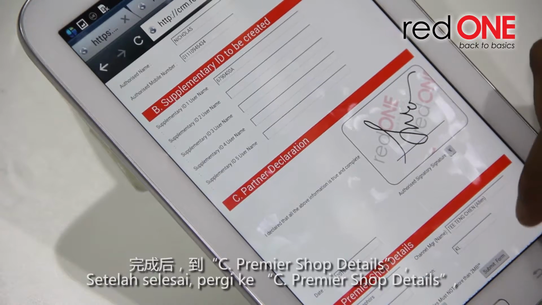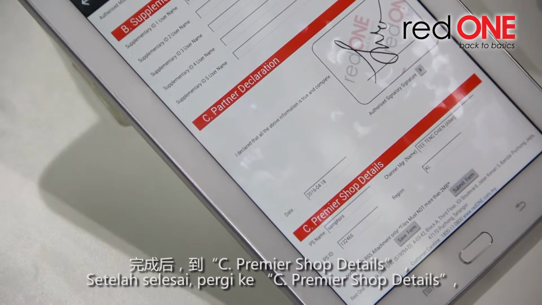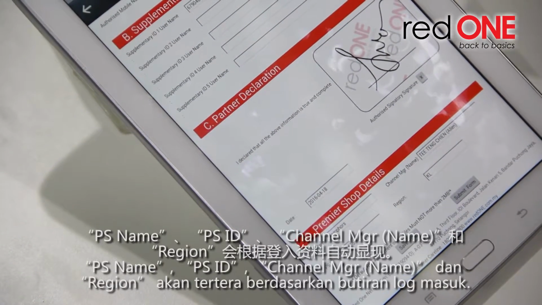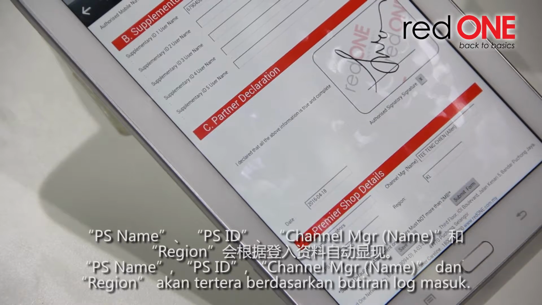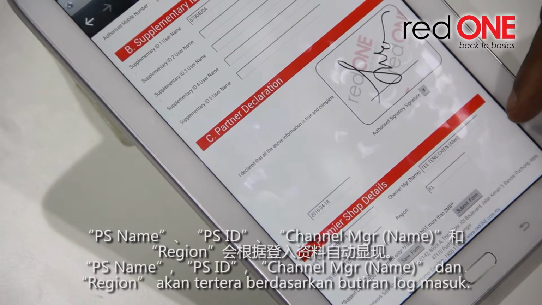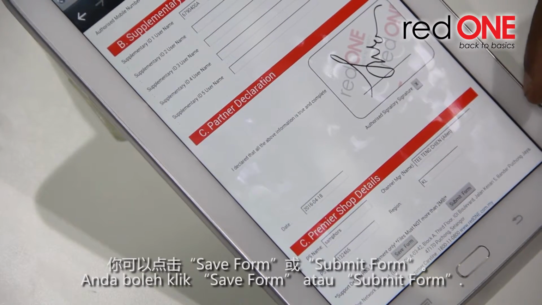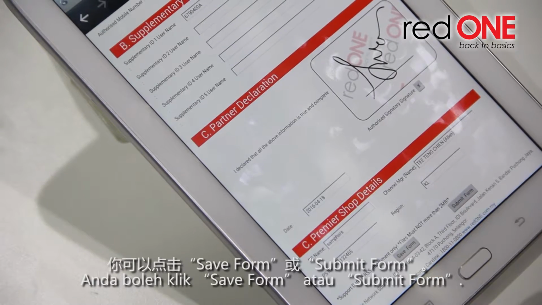Once done, on column C, partner shop details, the partner details, channel manager name, partner's ID and region will be auto-populate based on partner login access. Once done, you can click Save Form or Submit Form.